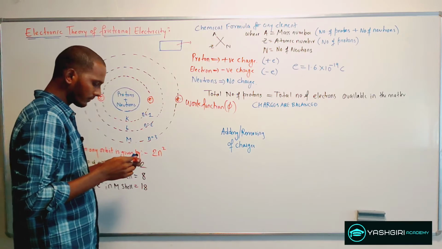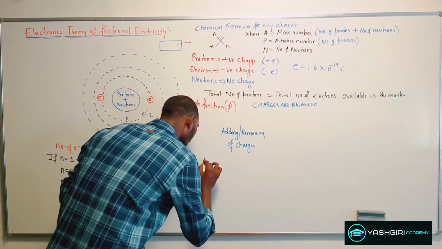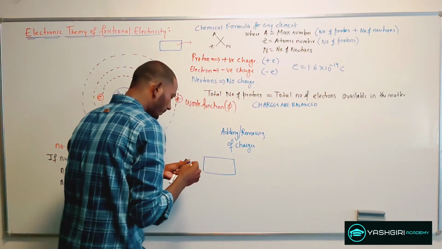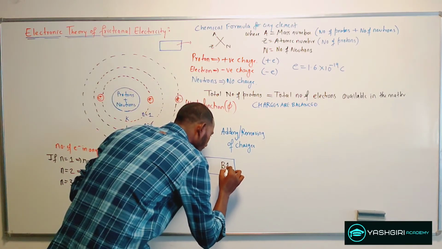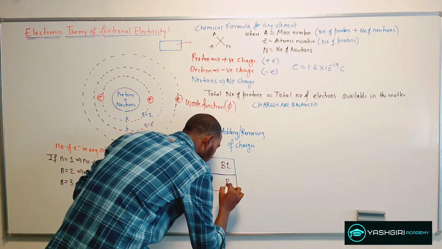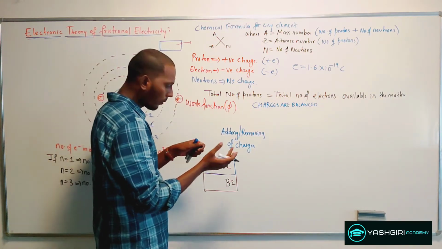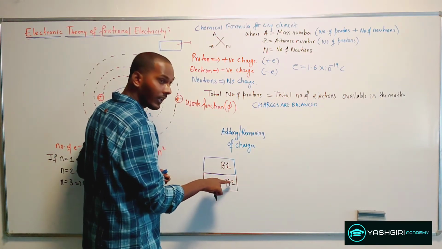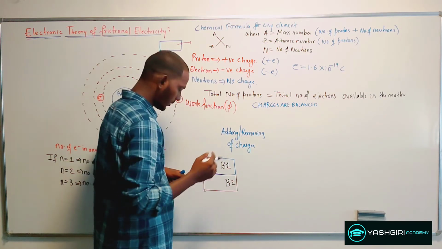Now suppose two bodies are rubbed, say body B1 is rubbed with body B2. When you rub two bodies, both bodies will acquire some charge, and the charges will be opposite in nature.